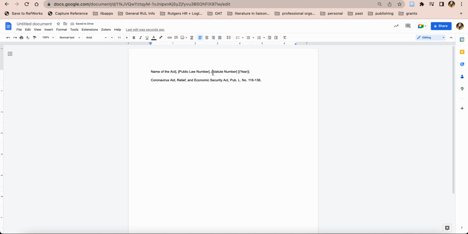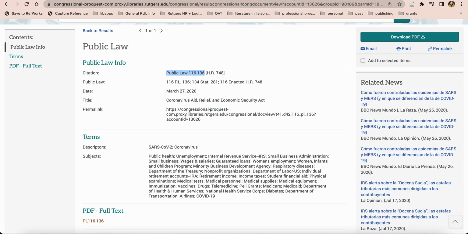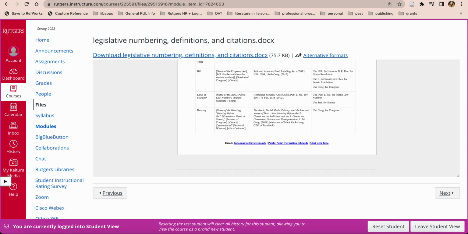Then I see a statute number. Okay, so let's go back to our congressional document here. Right here it says 134th Statute 281. That is our statute number. I'm going to go back to my handout and just double check.